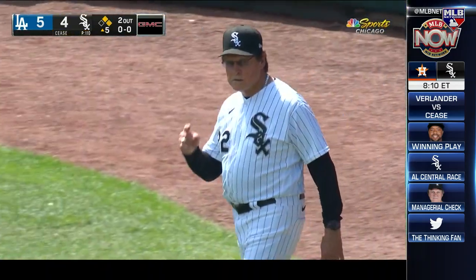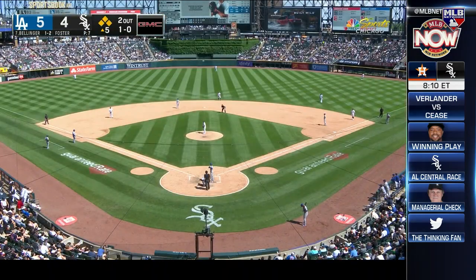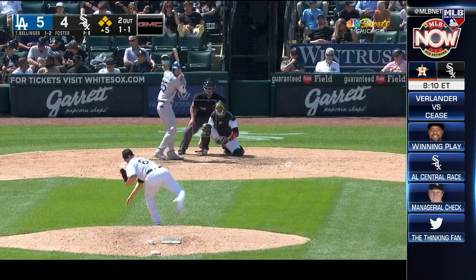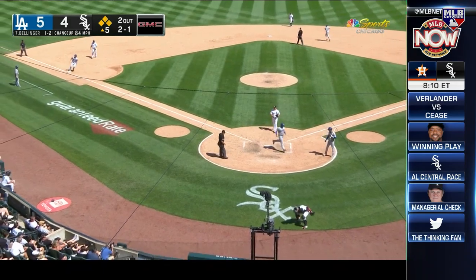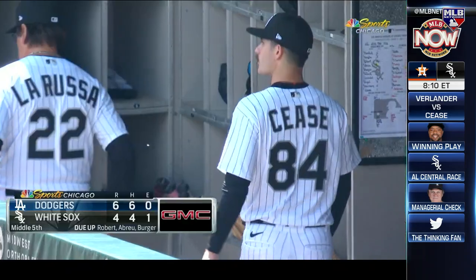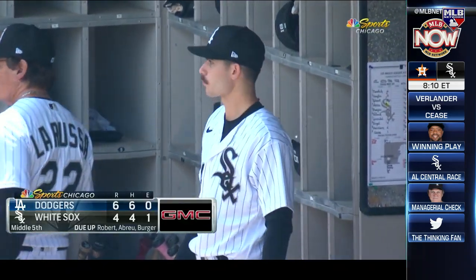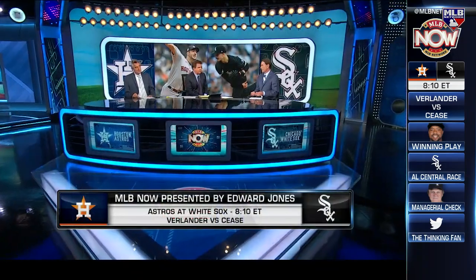So, look, Tony La Russa comes out, takes Cease out. He brings in a relief pitcher. Cody Bellinger with the bases loaded, wild pitch. So, now his runs are getting cashed in on him. And that comes in. But they're unearned runs. 6 unearned runs.